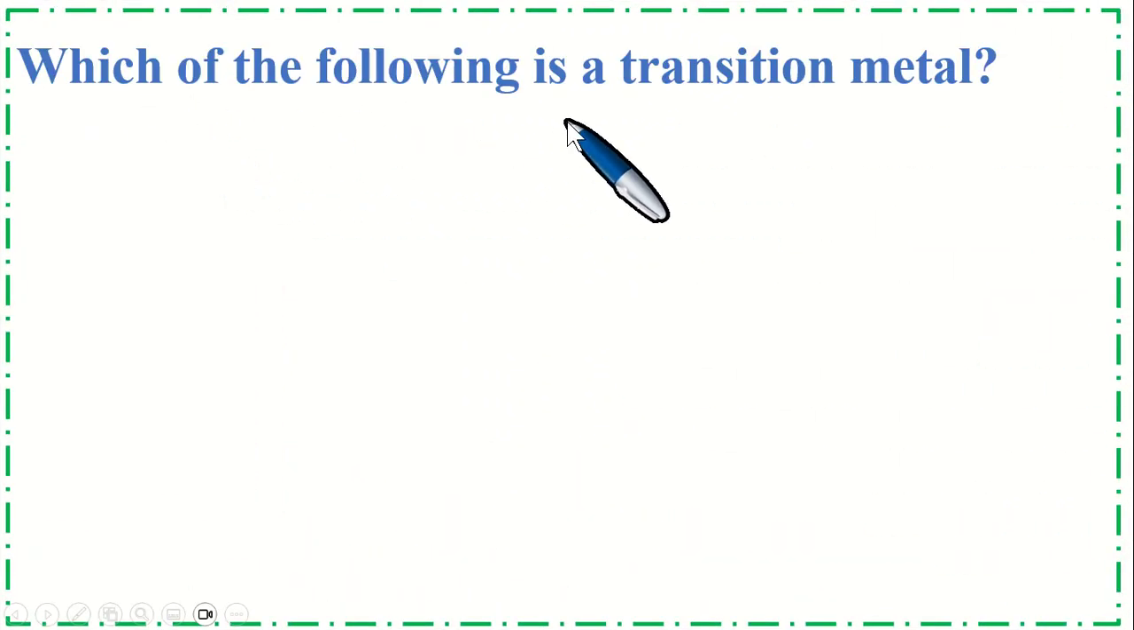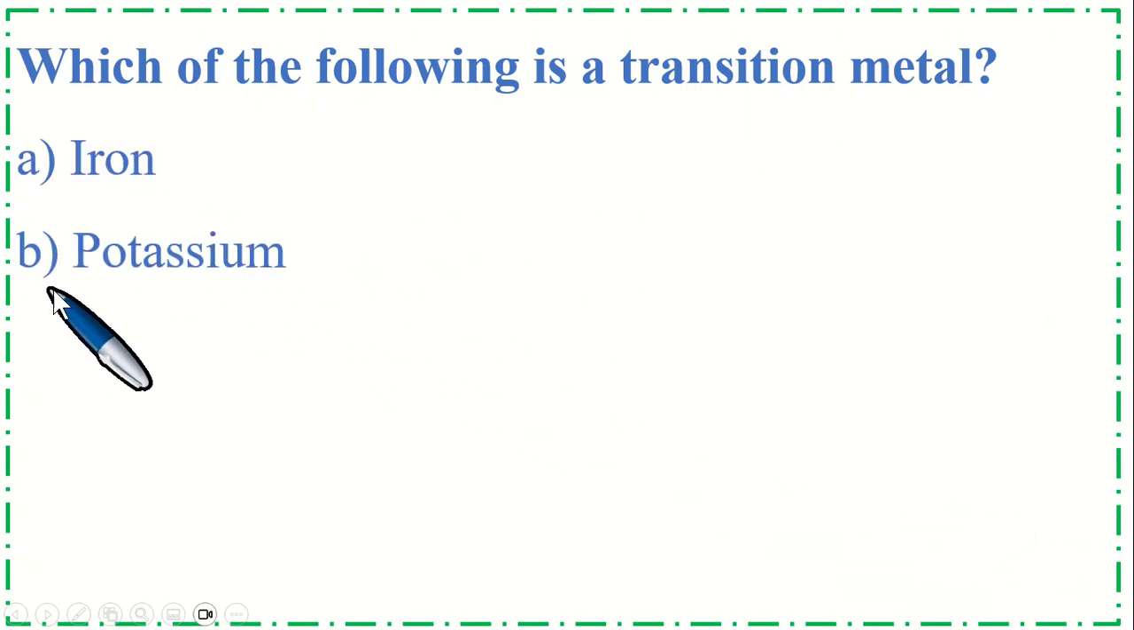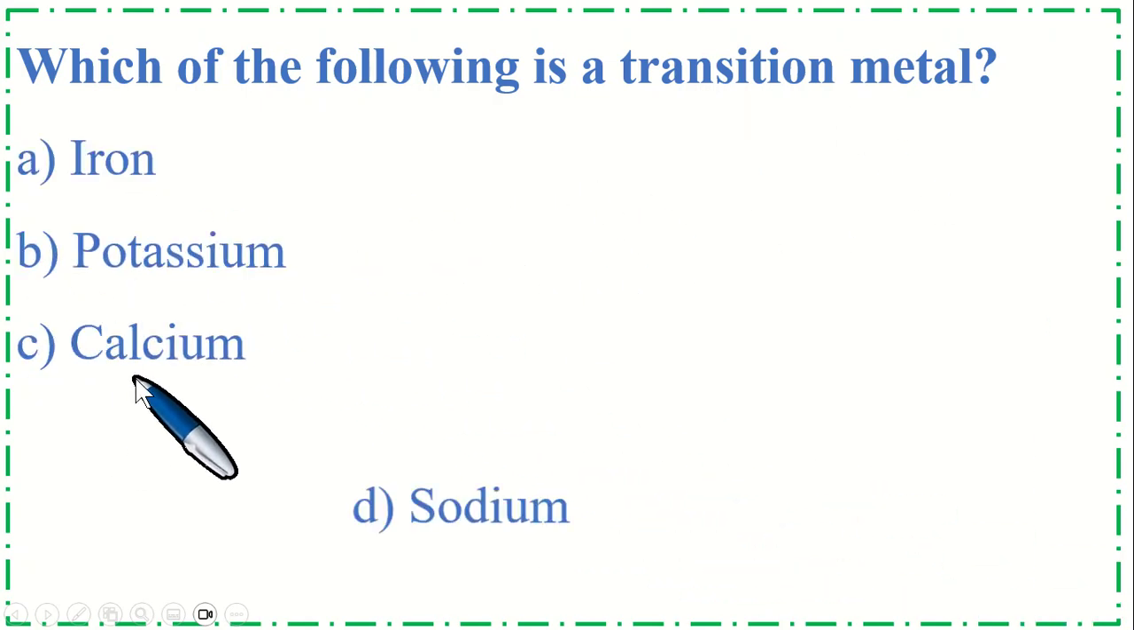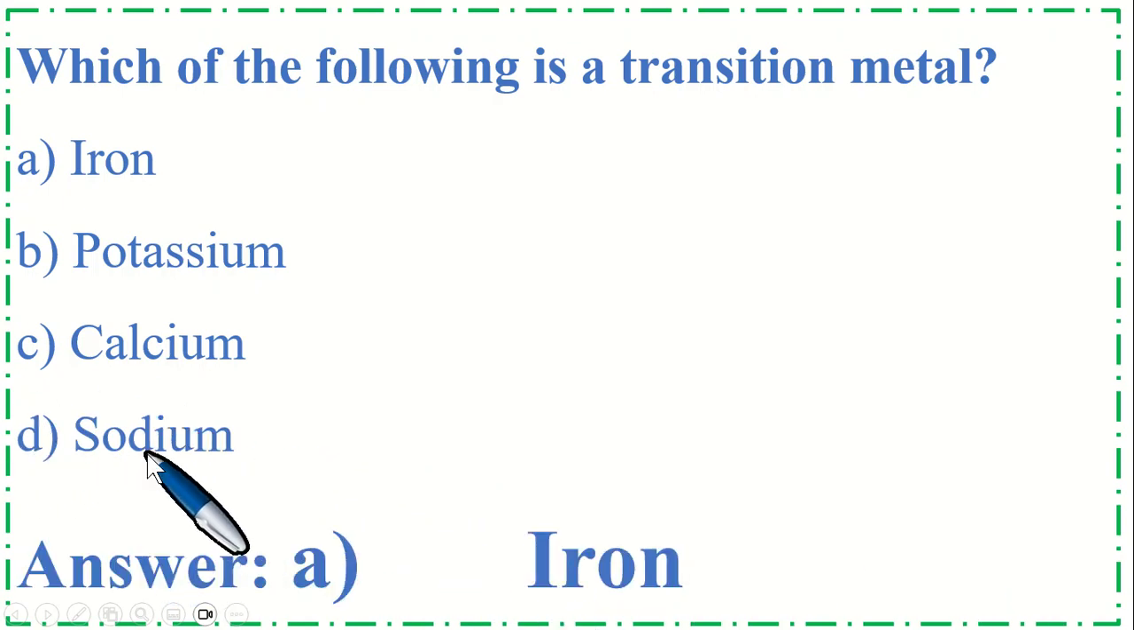Which of the following is a transition metal? Option A iron, B potassium, C calcium, and option D sodium. So the correct option is A iron.